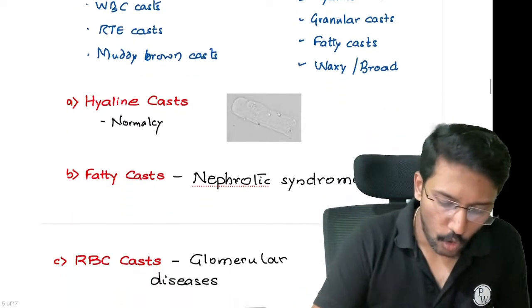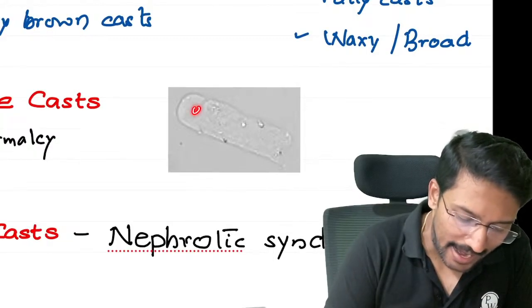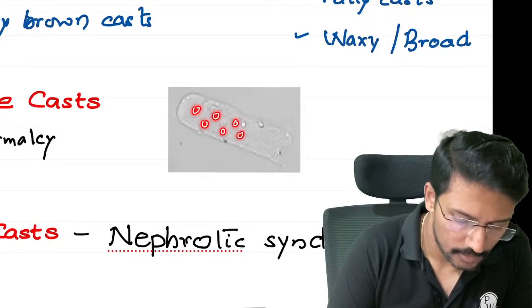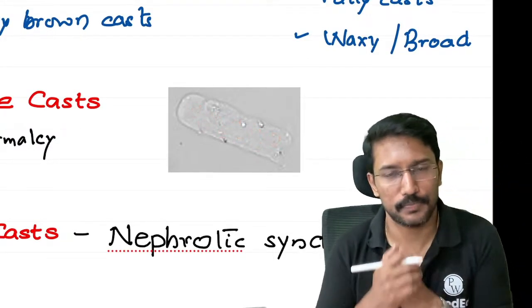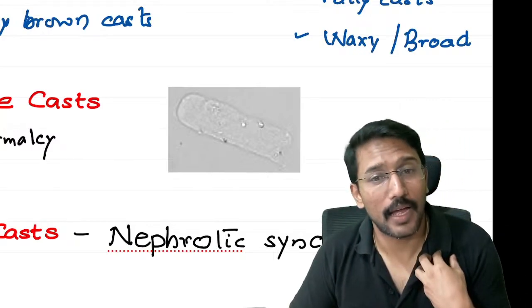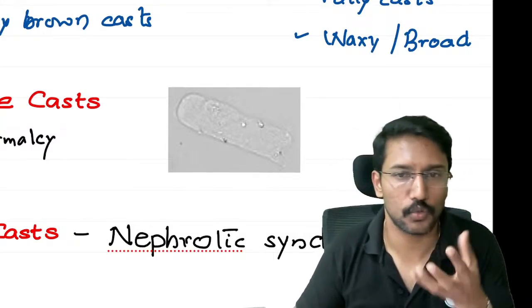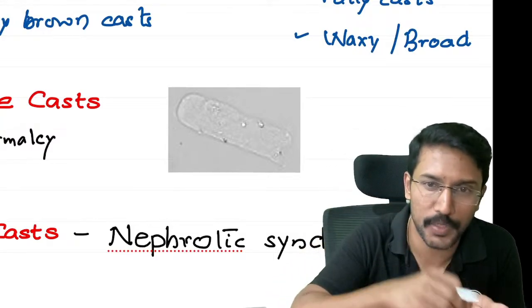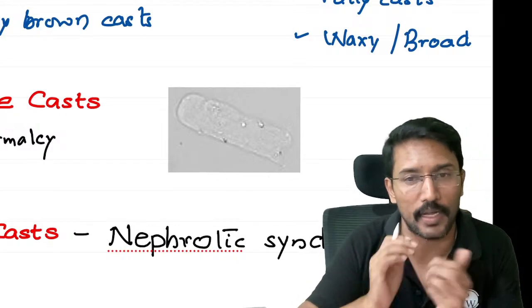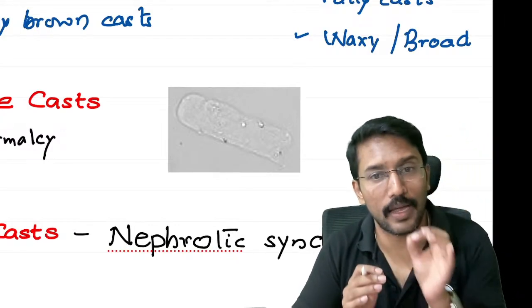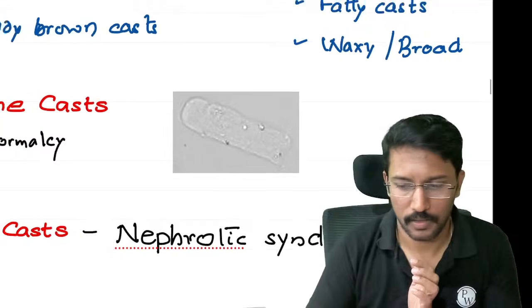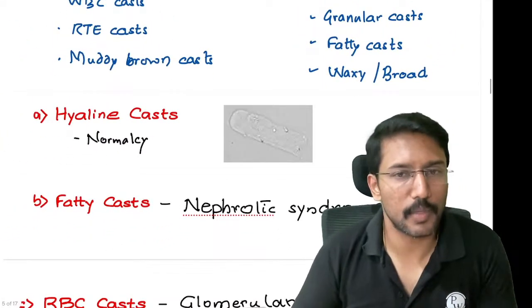Okay. Now on top of this hyaline cast, if I add fat globules, then it becomes a fatty cast. In what condition will I have excretion of fat in urine, so that fat molecules get impregnated on these naturally formed hyaline casts? Where do we have lipiduria? That's the question, right? Where do we get lipiduria?